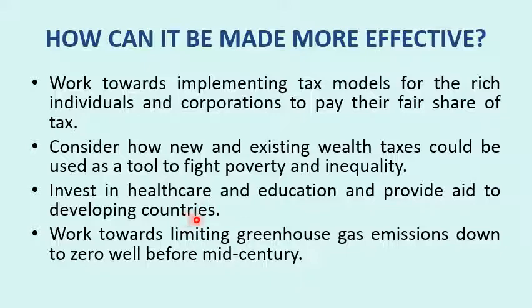They can directly ask the IMF to give more loans to countries, because the US has more say. They are called Western institutions or Bretton Woods institutions that were formed by the US. So they can actually provide or invest in healthcare and education in developing countries.